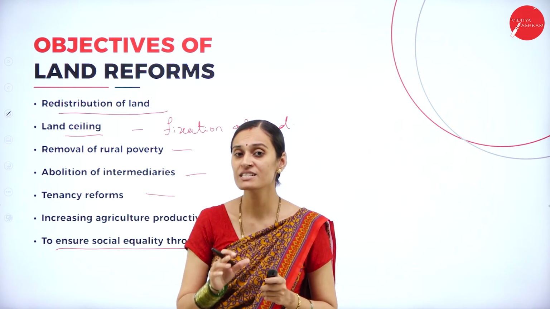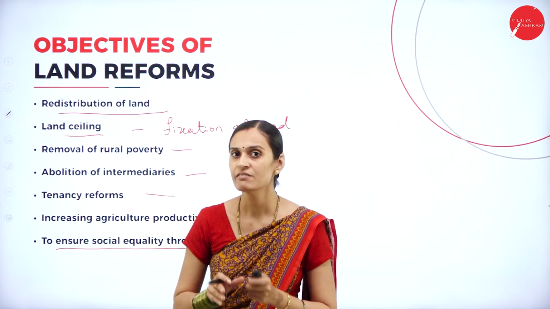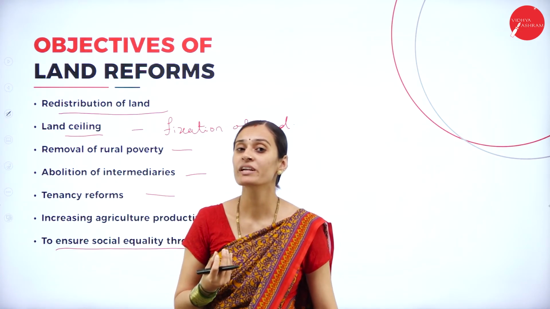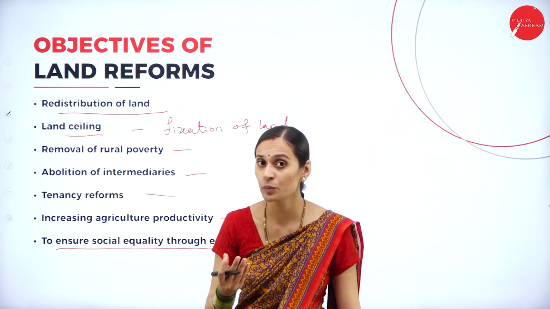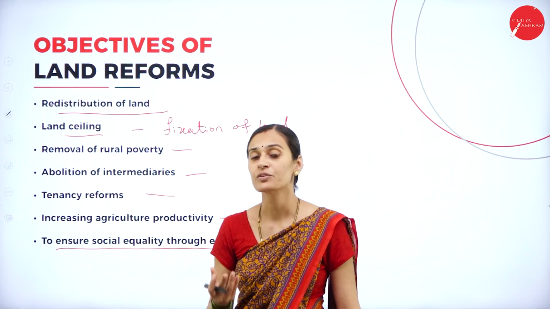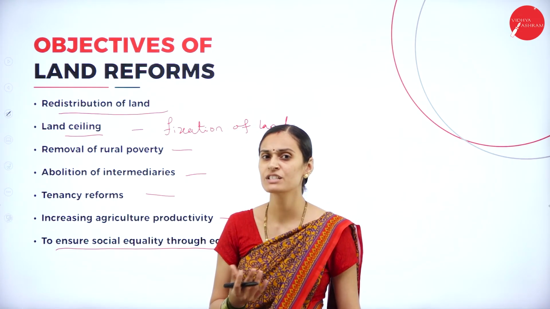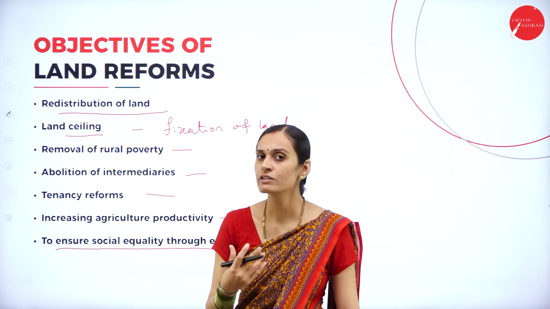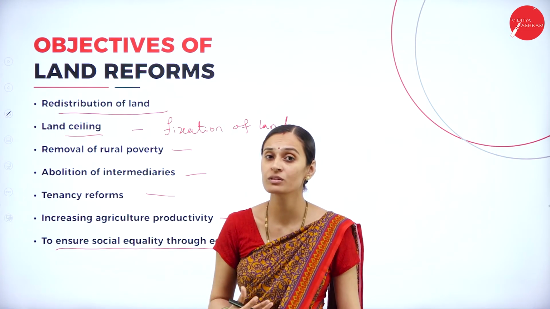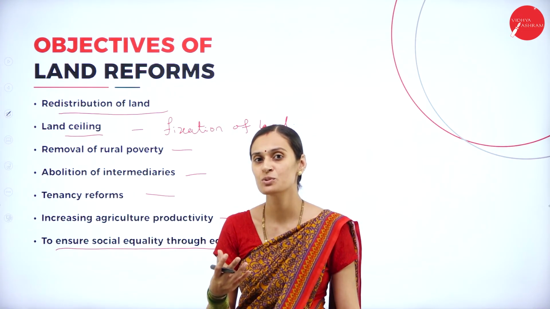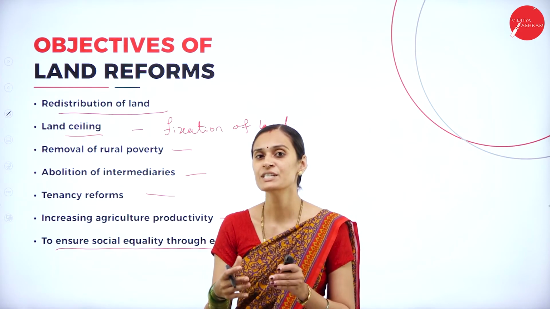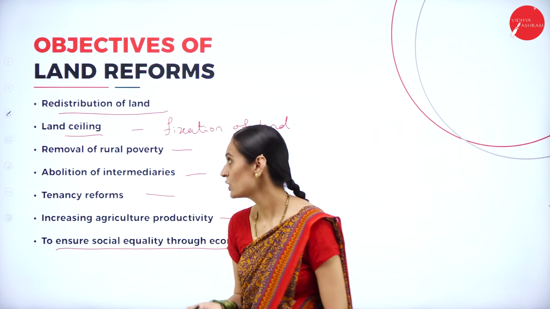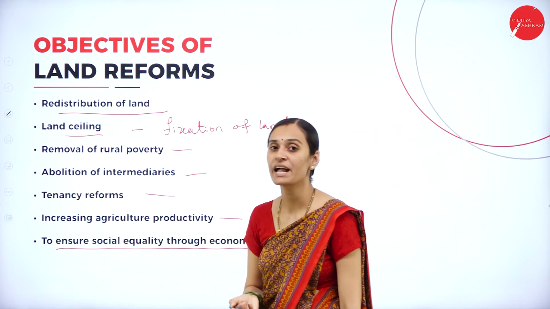By removing this inequality, society will go in a good manner. Economic strength, income and agricultural productivity improve the standard of living of the farmers, so that everybody has, and there are no have-nots. These are the different objectives of land reforms.